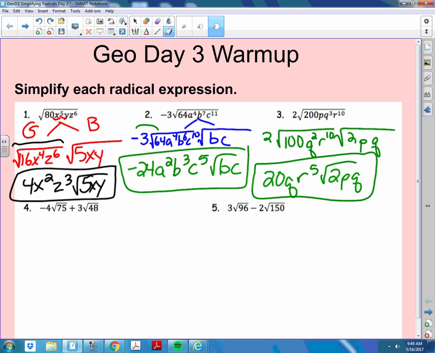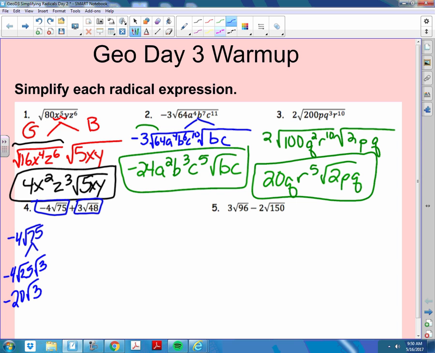Doesn't really matter. What's the rule on adding and subtracting radicals? How do we know when we can add or subtract them? When the roots are the same, right? So remember, the way I want you to think about this is I want you to do this guy, and then I want you to do this guy, then I want you to reset it up as an addition problem. So we start with -4, root 75. It splits into -4, root 25, root 3, which is -4 times 5, so -20, root 3 on the left-hand side. We have 3 root 48.